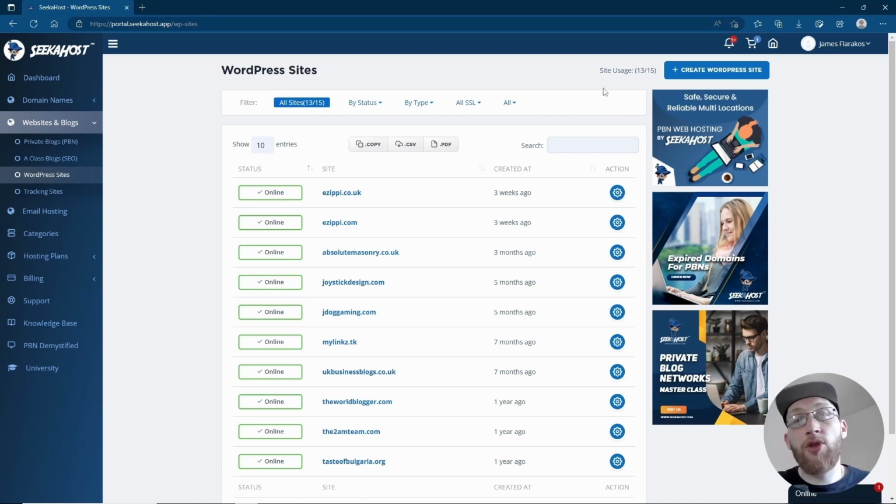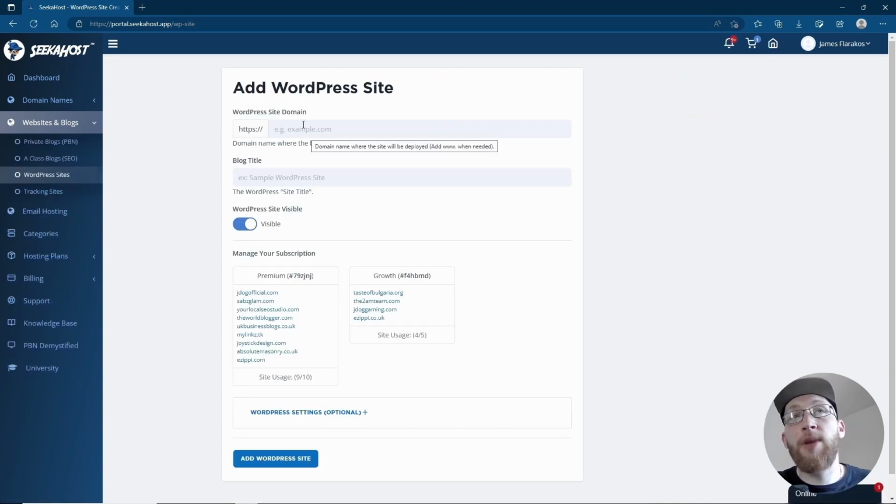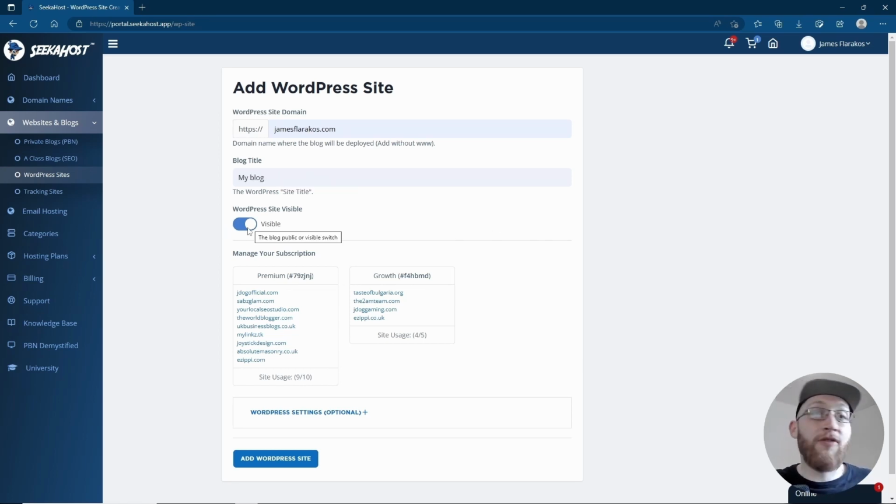Now to do this, make sure that you have your domain handy, and we're going to go up to the top right to create WordPress site, and here's going to be where you add your domain. So whatever domain that you've just registered, and you don't need to add the www dot here, you just simply put the domain. You can add a blog title, which you can change at any point afterwards. You're going to choose the visibility of the blog, so whether you want it to remain invisible for the moment potentially if it's under construction, or have it visible for anybody to search.